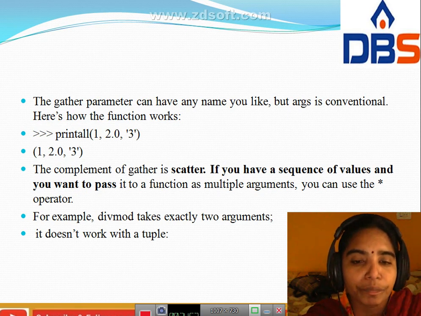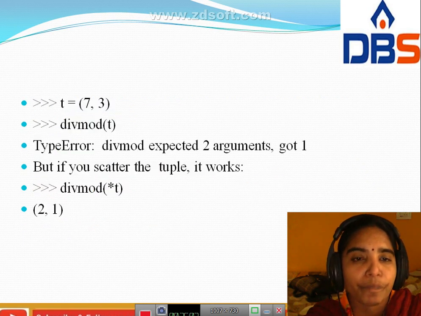For example, divmod takes exactly two arguments. It does not work with a tuple. We take t equal to 7, 3. Divmod of t gives an error: divmod expected two arguments, got one. But if we scatter the tuple, it works. Divmod of asterisk t gives 2, 1.